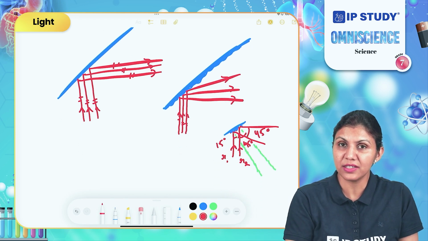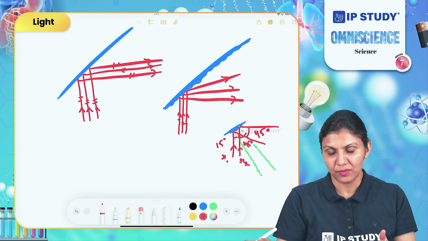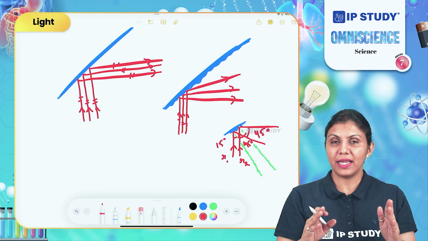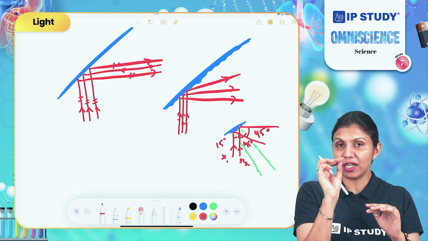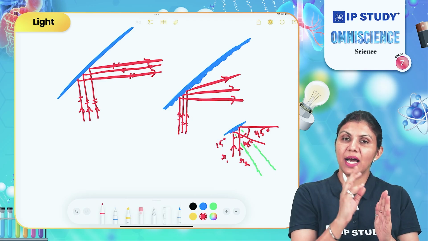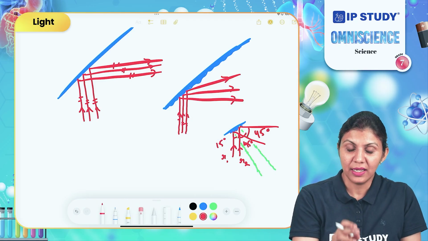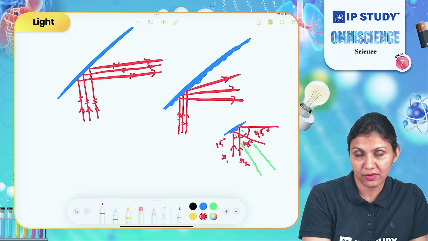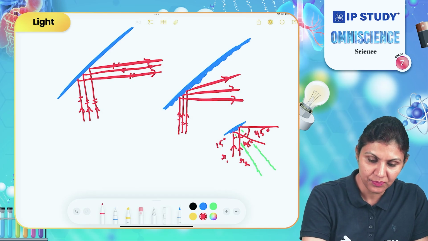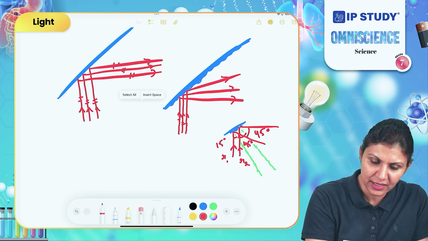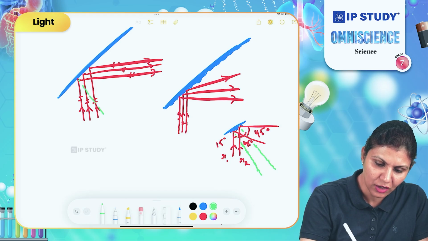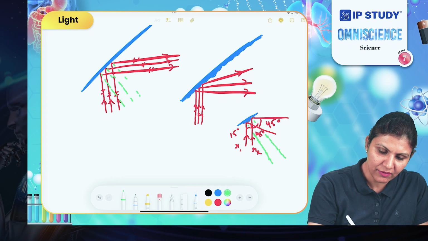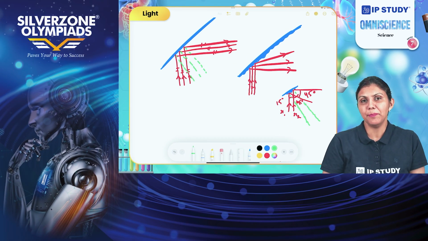They don't move parallel with each other because every ray is striking the rough surface at a different point and making different angles. But in regular reflection, the reflection from the polished surface, it was making the same angle. If we draw the normals, these are parallel to each other and every ray is making the same angle